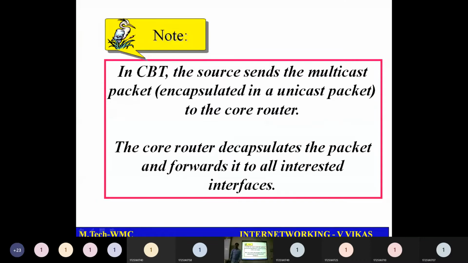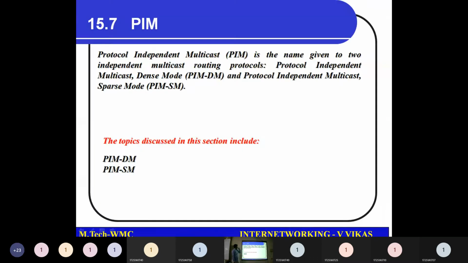So in CBT, the source sends the multicast packet encapsulated within a unicast packet to the core router, and the core router decapsulates that and forwards it to our interested interfaces, depending on whatever shortest path is available. So that is about the core based tree approach.